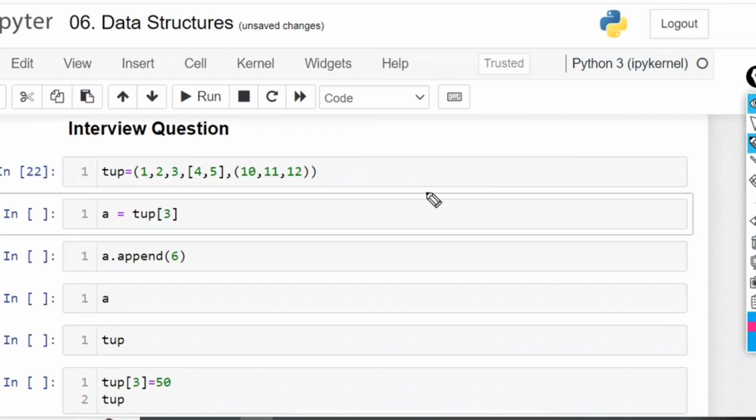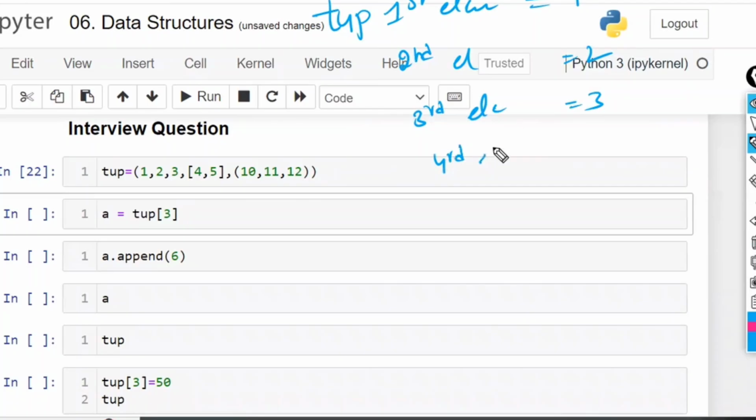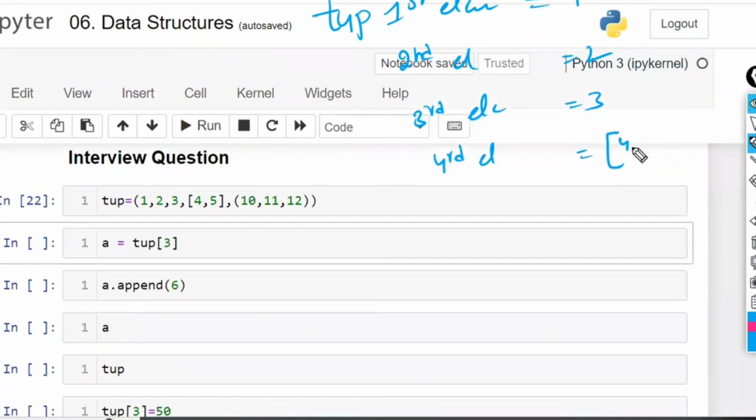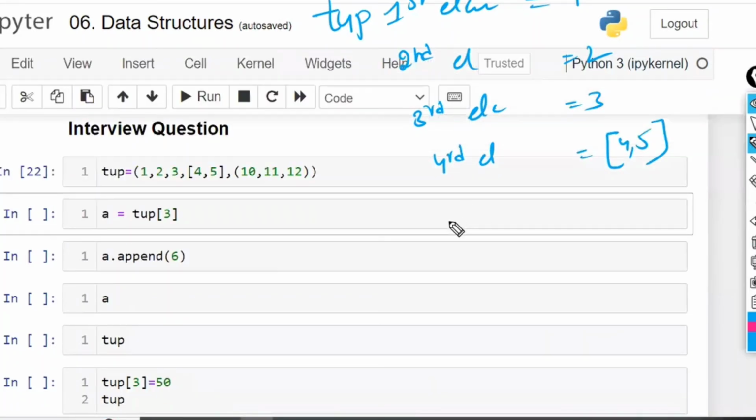Now, what is the first element? 1. Second element 2. Third element, or item, anything is same, 3. Fourth element, list of 4, 5. Next, fifth element, tuple of 10, 11, 12.